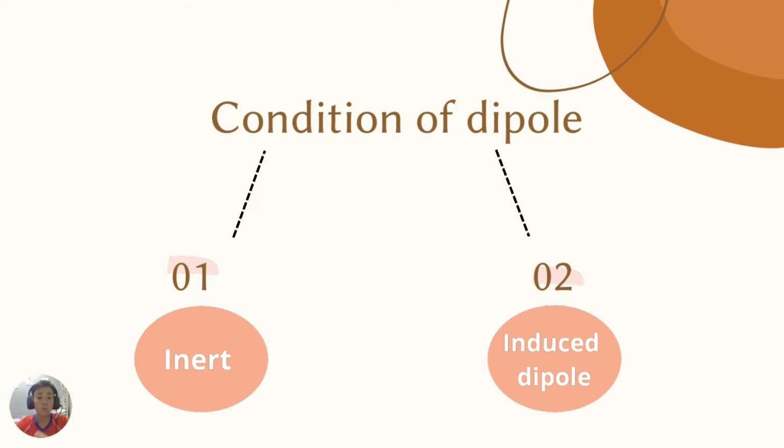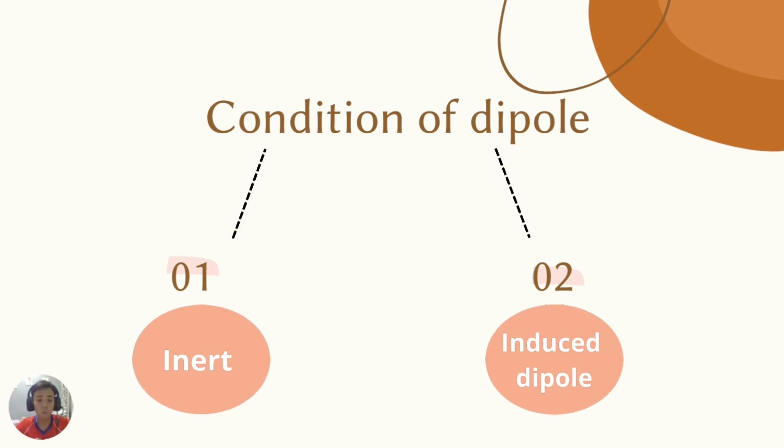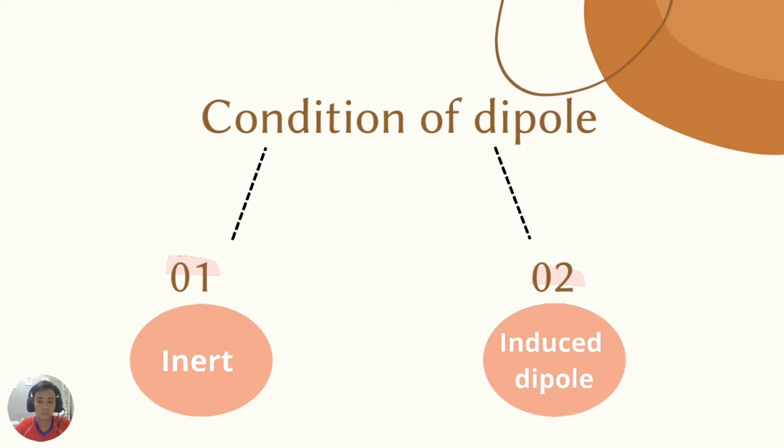Next we go to the conditions of dipole. There are two: inert and induced dipole.